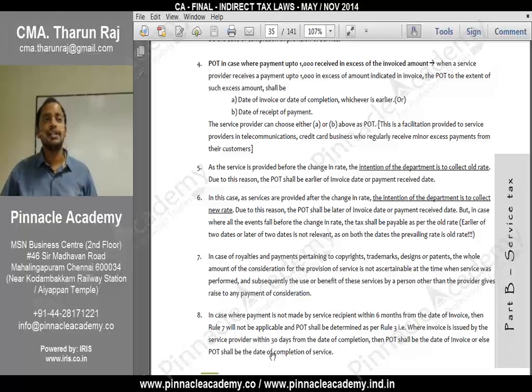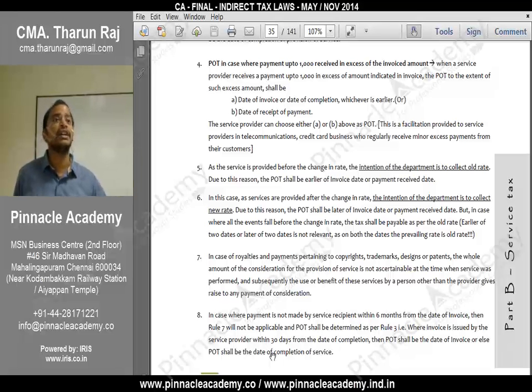Why? Because if this provision is not there, you are automatically compelled to pay in that same month, that is on the basis of payment received. That will be practically difficult. Every service provider, not only Airtel but even other service providers, take even credit cards.